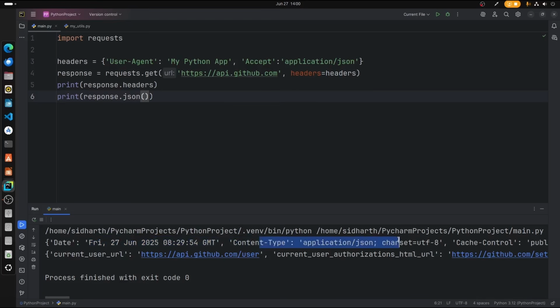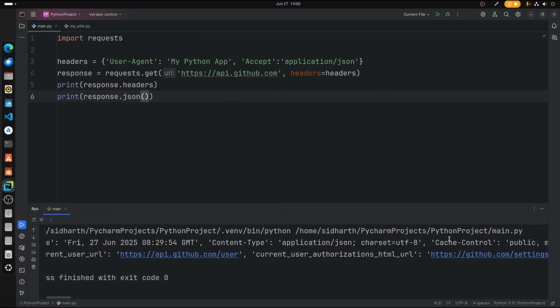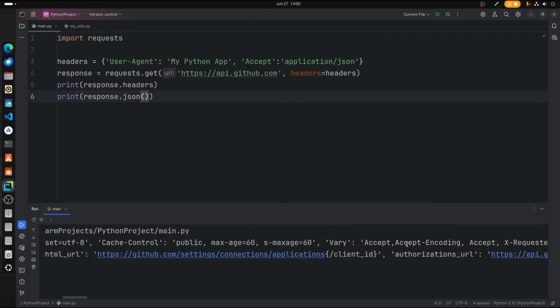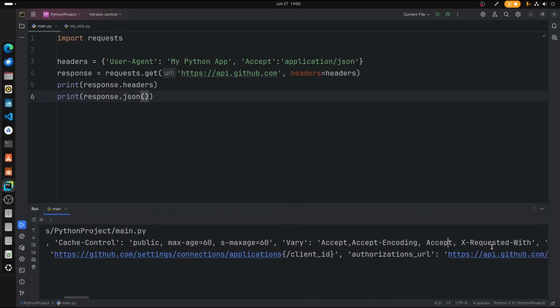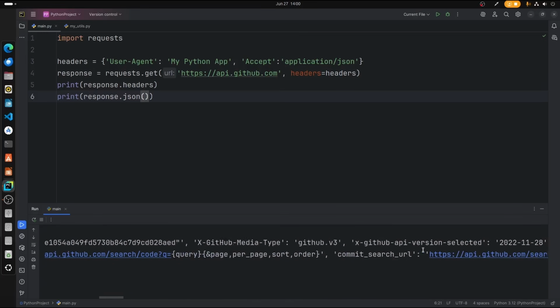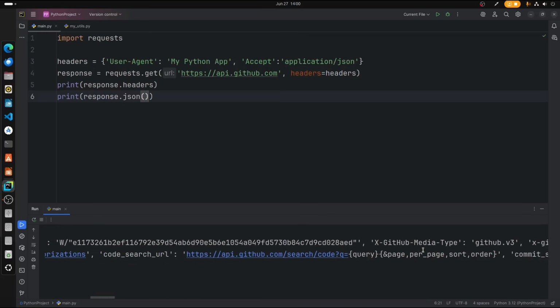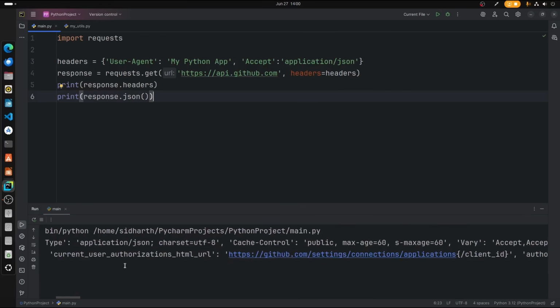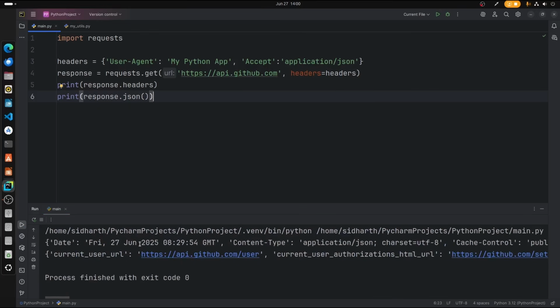The content type is application/JSON, and we get all the other details as well, like accept encoding. So we get all the data from api.github.com, and we also get the JSON from the response variable.